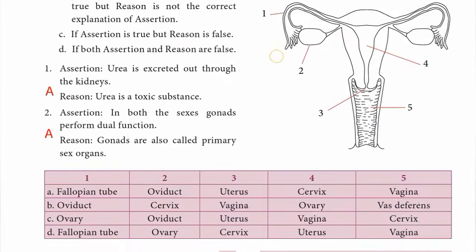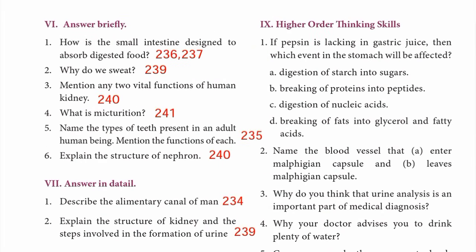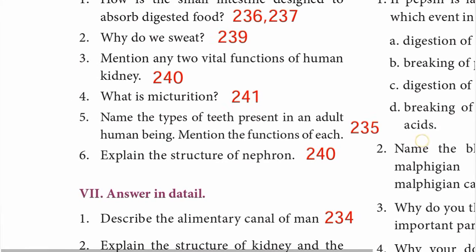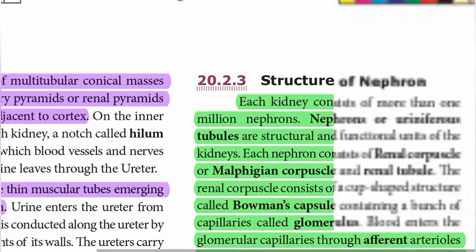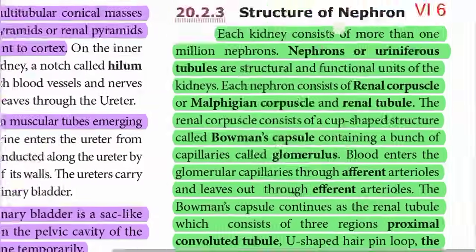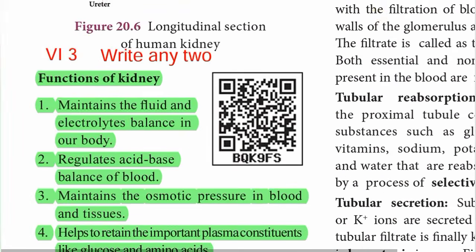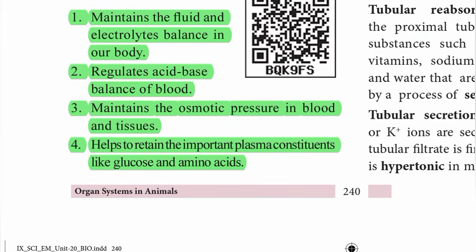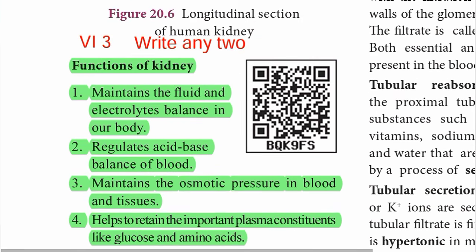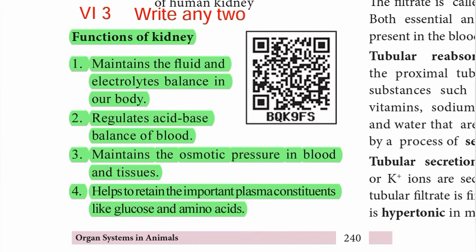Then question number 3. Mention any 2 vital functions of human kidney. Page number 240. Functions of kidney இருக்கு இல்லையா, maintains the fluid and electrolytes balance in our body, then regulates acid base balance of the blood, maintains the osmotic pressure in blood and tissues, helps to retain the important plasma constituents like glucose and amino acids. இதில் any 2 points which is easy for you. Roman number 6th third one answer, ஏதாவது 2 points எழுதி.